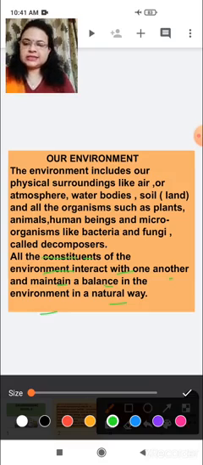The biological and physical surroundings like air, atmosphere, water bodies, soil, and biological ones like plants, animals, human beings, microorganisms, interact with each other to complete the cycle of environment.